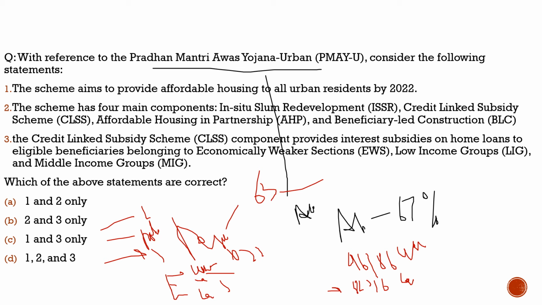So definitely there was a huge cut for the urban local bodies, and also a huge cut for the centrally sponsored schemes. But money was allocated. Most of the money under this budget was allocated to the central sector schemes. So this is the only positive which the author highlights.